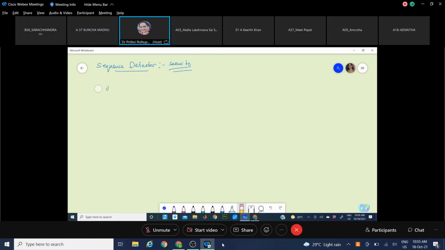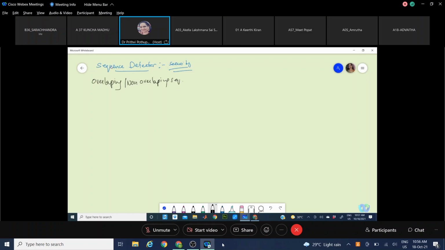Let me explain this. Overlapping, non-overlapping sequence detection. A general sequence detector is such that the output of the system should be 1 when a needed sequence or needed pattern is identified from the bits of the incoming string. Okay, that is as simple.